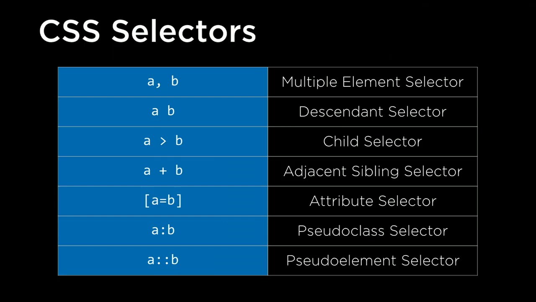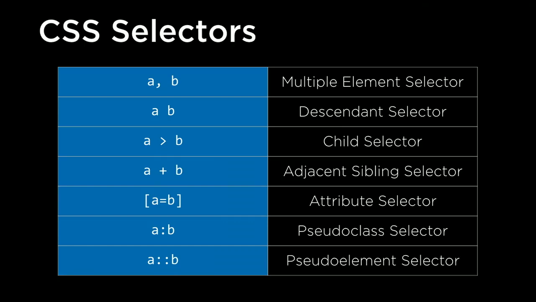Now, we've seen a couple of CSS selectors now in terms of selecting a single element, selecting an ID, selecting a class, selecting multiple elements as well. It turns out there are a number of other CSS selectors that we can use too. So we saw, for example, the multiple element selector, like td, th for selecting table data, but also table headers. But there's a number of other selectors. Here's just a sampling of ones.